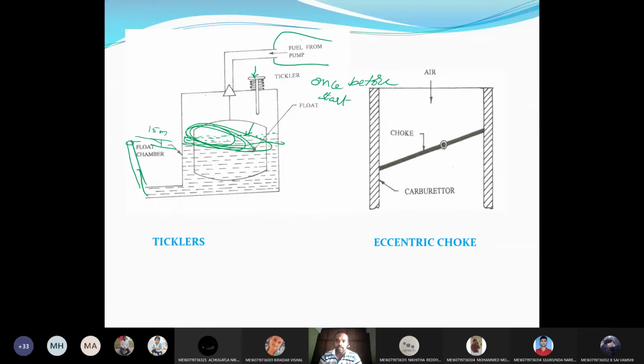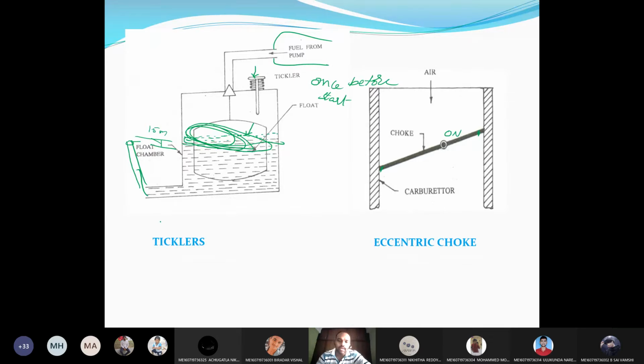Yes, sir. Right. Now, operation of the choke. If the choke is in the on position, it won't close completely. There will be partial openings here and here. We are restricting the passage of the air.